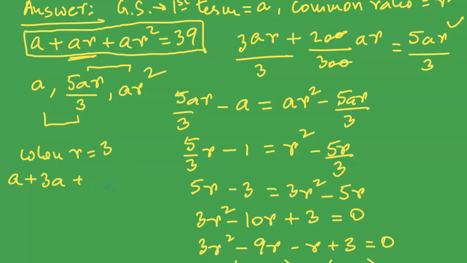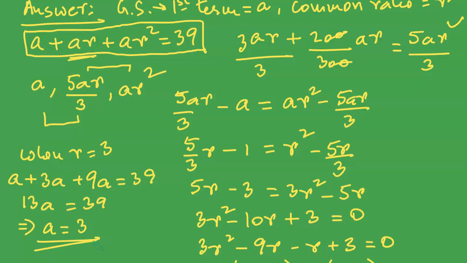R square is 3 squared, 9. So 9A is equal to 39. So it is 13A is equal to 39, or A is equal to 39 divided by 13, which is equal to 3. This is one of the values of A that we are getting when R is equal to 3.